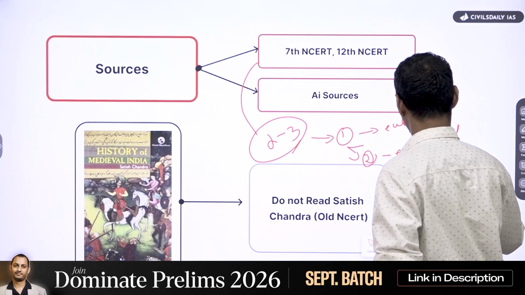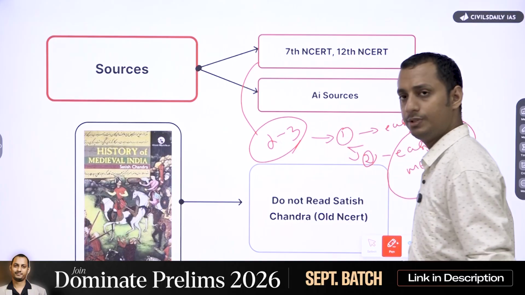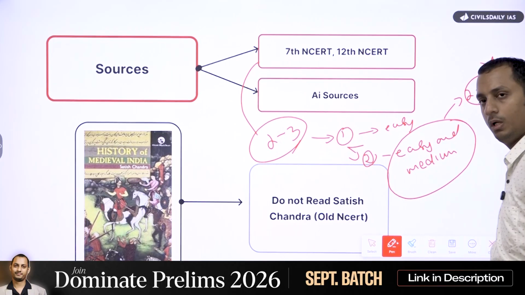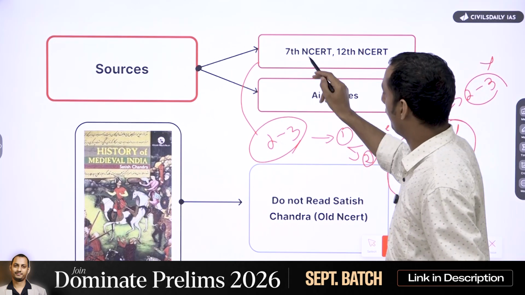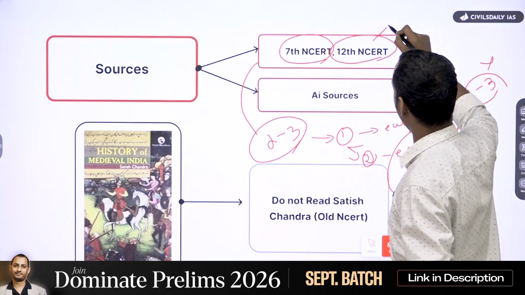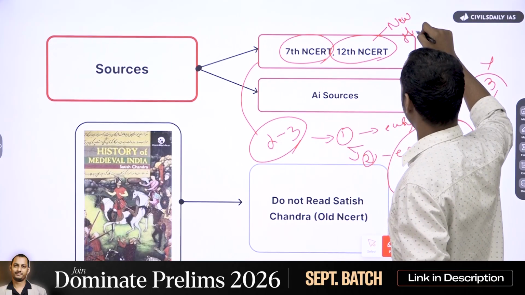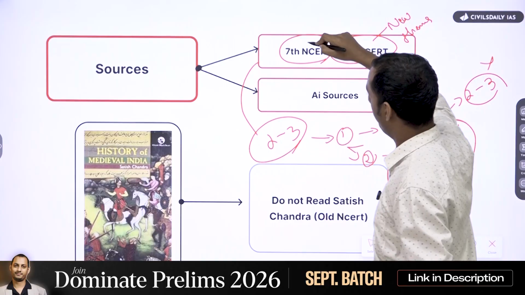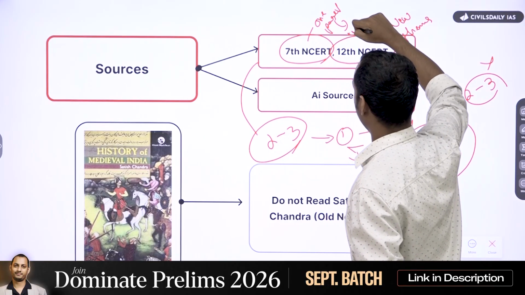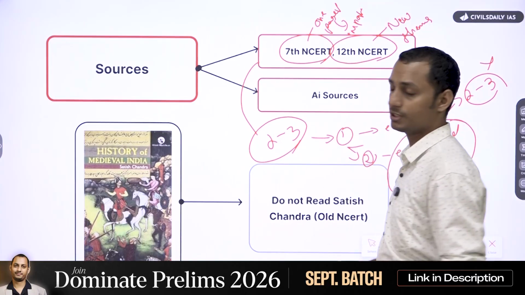So should you read multiple sources to get these 2 to 3 questions? The answer is a big no. Rather, what do you have to do? You have to restrict yourself to the 7th standard NCERT and the 12th standard new NCERT, the themes, and make 1 page of notes regarding the important areas.